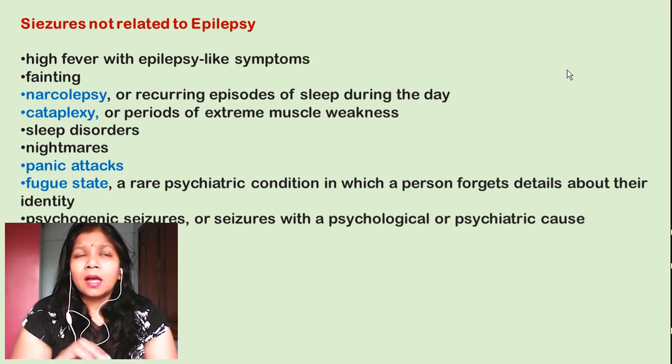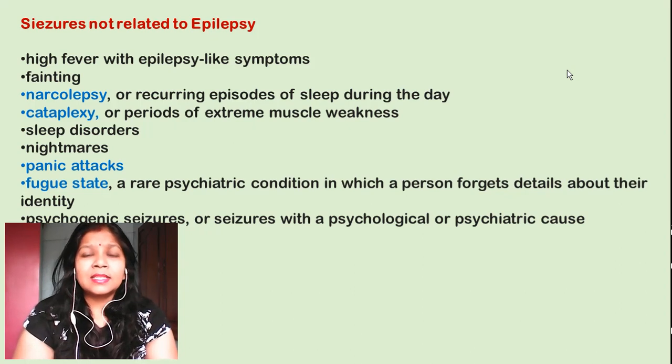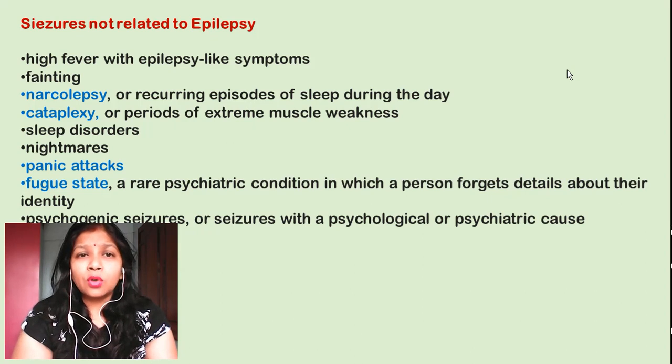That means we can say the person has forgotten who I am. In this case also, some persons may suffer from the seizures, but this should not be confused with the epileptic seizures. Now schizophrenic seizures, or you can say the psychiatric cases, when the person is having some psychiatric disorders, in some of the conditions the person can suffer from the seizures also.